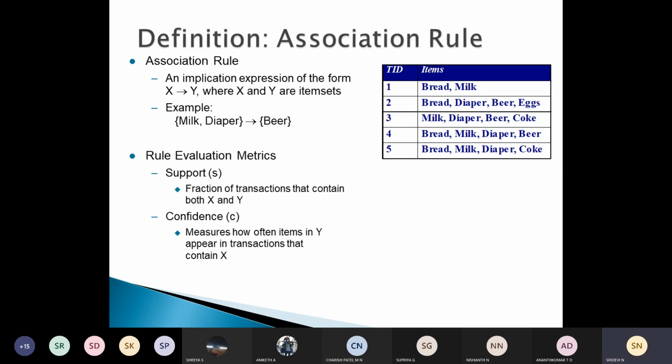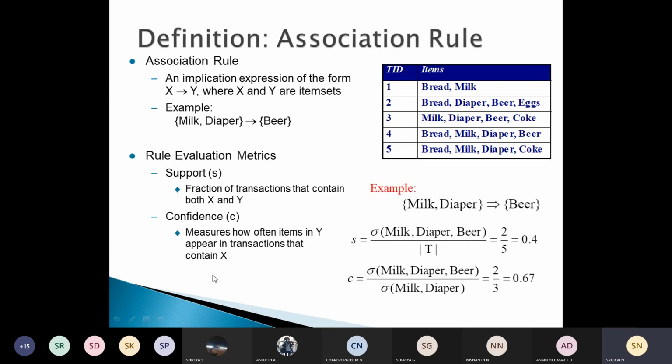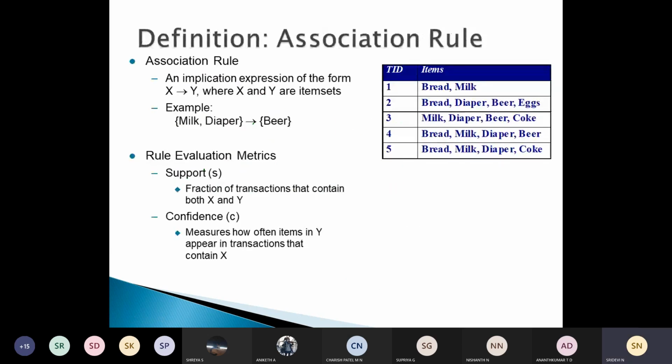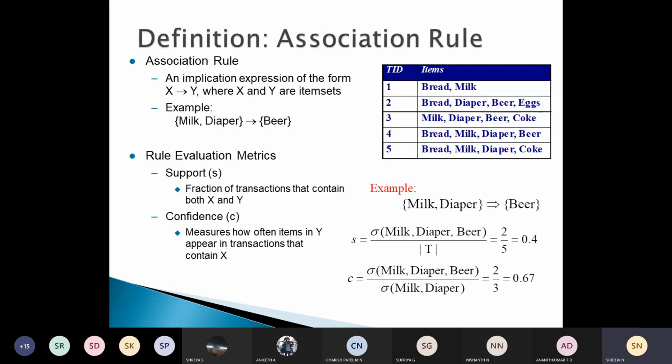So we have an implication expression of this form, X tends to Y, where X and Y are item sets, and rule evaluation metrics: support, the fraction of transactions that contain both X and Y, and confidence. We discussed all this, and it is just summarized here. It was in different slides earlier, so I have put it in a single slide.